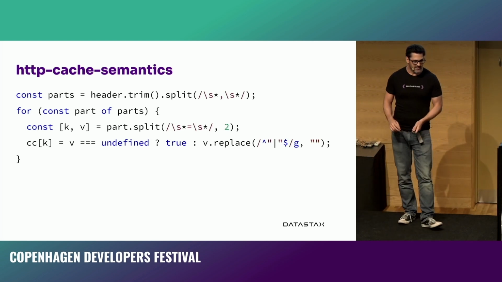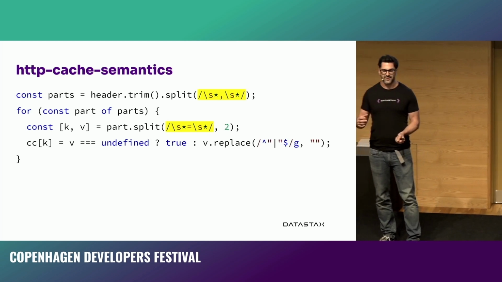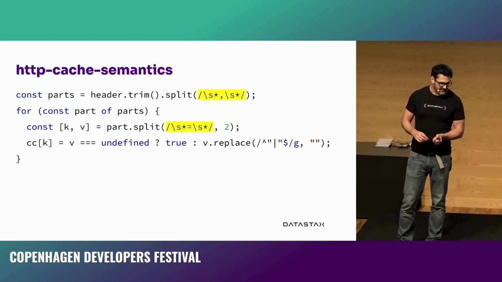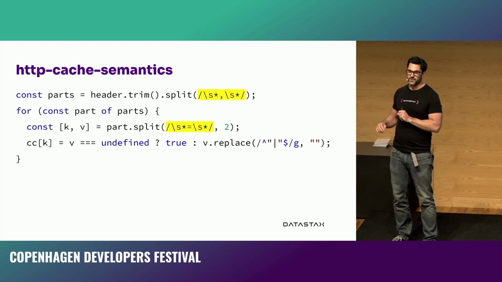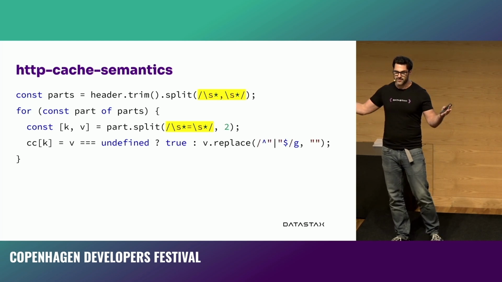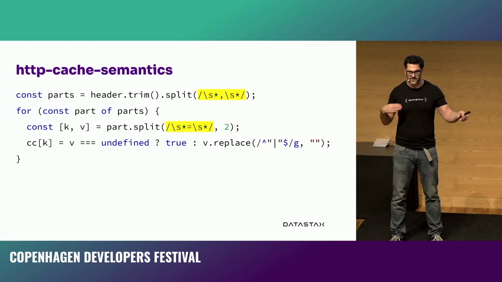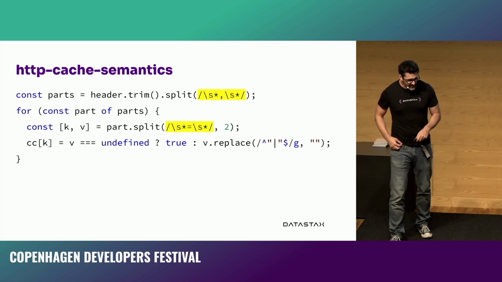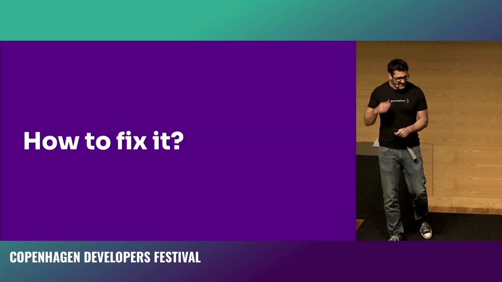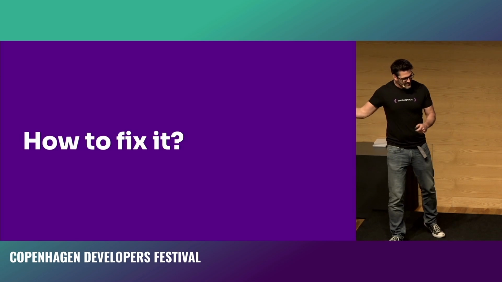There's two regular expressions in here, and these are /\s*,\s*/ or /\s*=\s*/. And this is just trying to split up headers, right? So we're trying to split based on commas and then key values on the equals in an HTTP request. And /\s*/ is not good because it matches with itself.